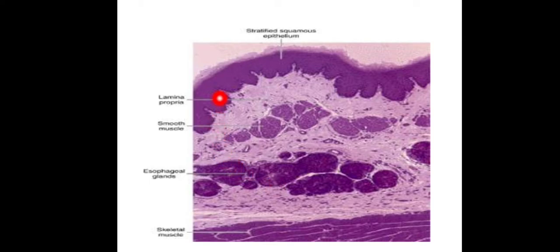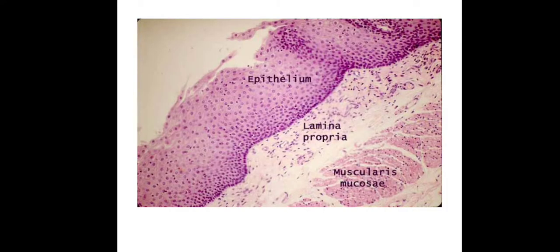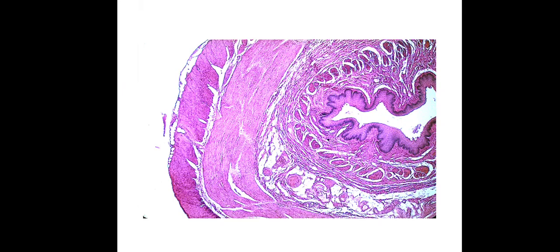This is the histological picture showing the epithelium, then lamina propria, then esophageal gland, this is the submucosa and that one is muscularis externa containing skeletal muscles, that is the upper one third part of the esophagus. You can also see the non-keratinized stratified squamous epithelium, lamina propria, muscularis mucosa.